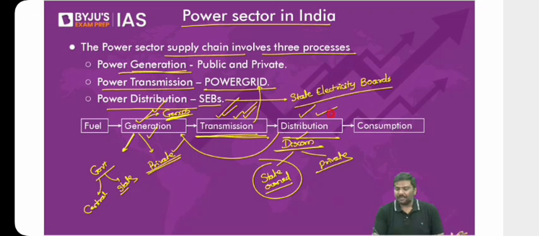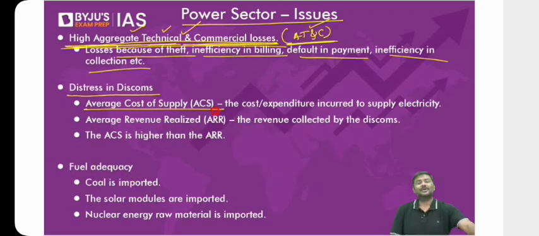The distribution company has supplied electricity to all of us, either commercial consumers or domestic consumers. We have received electricity. Now, we are supposed to pay the bill. There are a lot of issues because of this which are faced by the distribution company. First one, average cost of supply. Understand this carefully. Second one is average revenue realized.